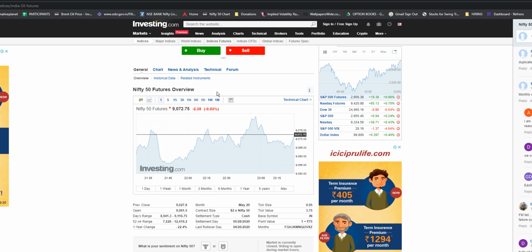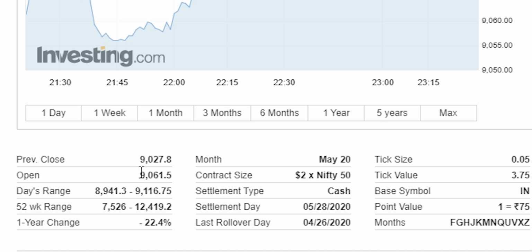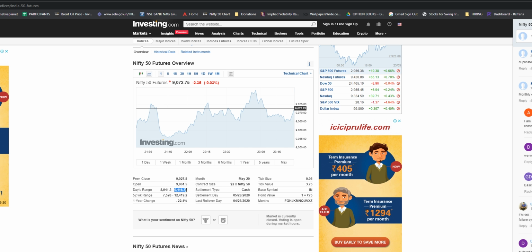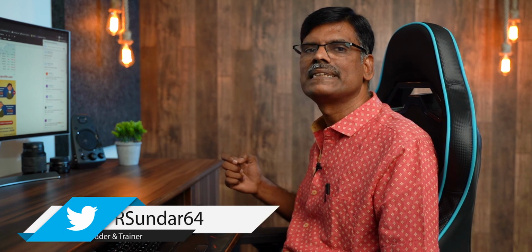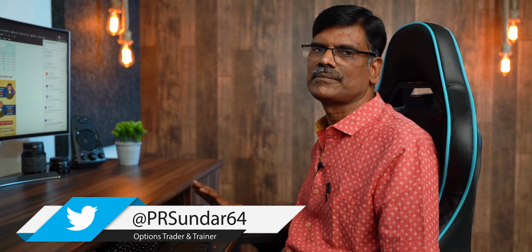Whereas if you see investing.com, you can see the open is different, low is also different, high is also different. Why? Because investing.com takes from morning 6:30 to evening 9:30. It is taking it as the same one day trade. It is not taking day trade separately and evening trade separately. So if you want to get the correct figure, you should always look at moneycontrol.com. And I will advise you to look at the Singapore Exchange website directly. That is the best thing.